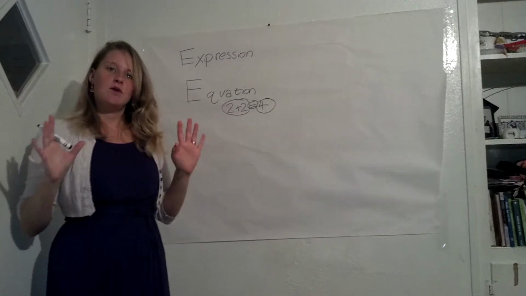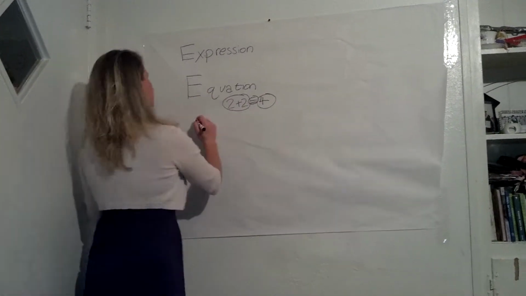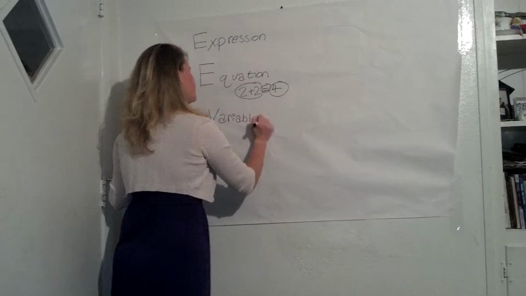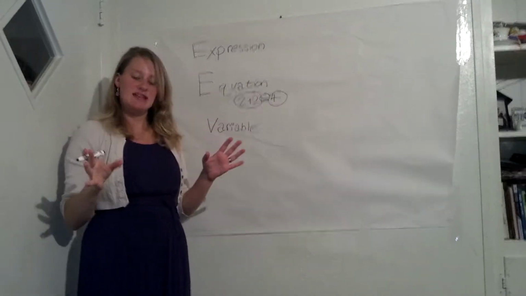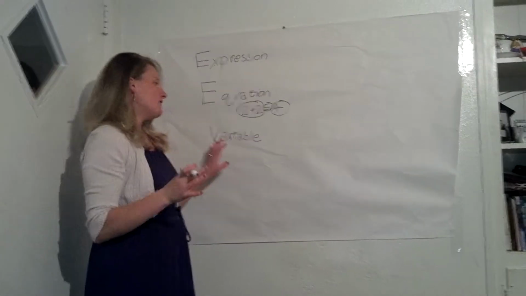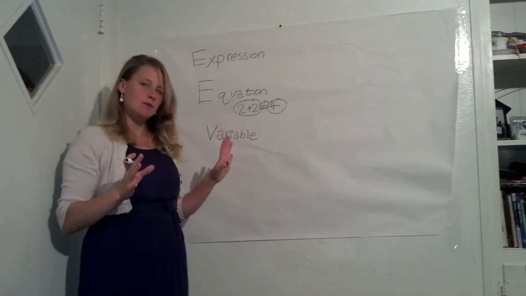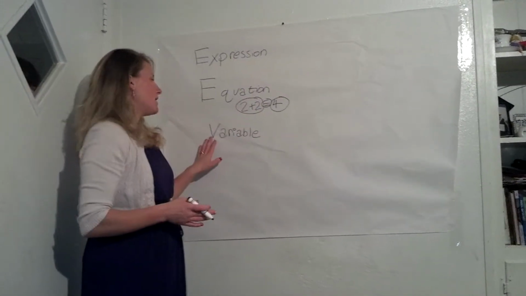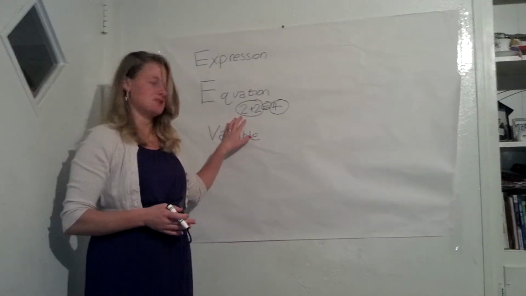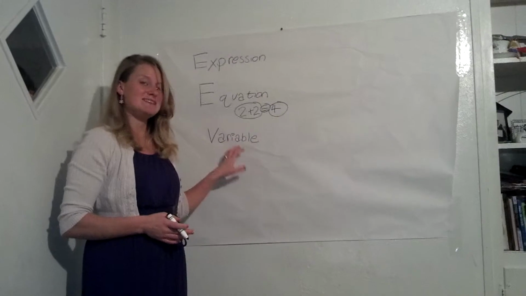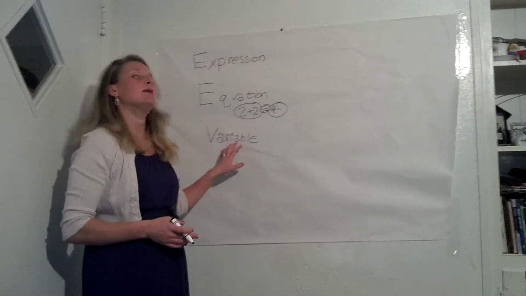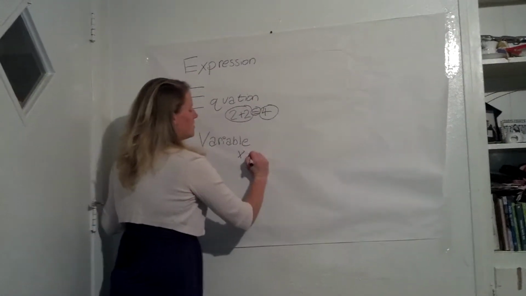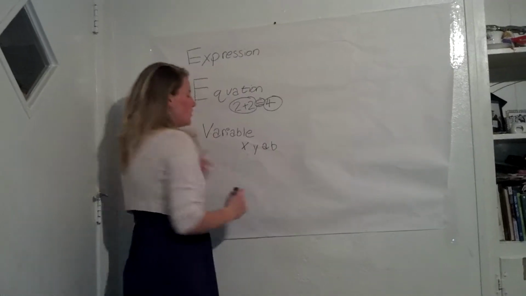Now our last vocabulary word is variable. A variable is something that's unique in algebra. You might not have dealt with them before. A variable is when we use a symbol or a letter to represent a number that we don't know. And so you use variables in equations in algebra. One more time, it's a letter or a symbol that represents a number that we don't know yet. A lot of times it might be something like X, Y, A, B. Those are examples of variables.